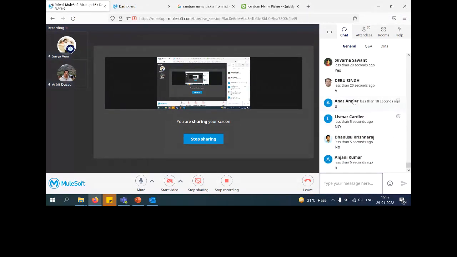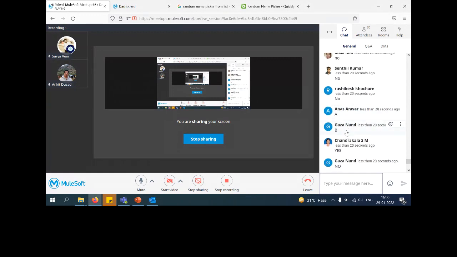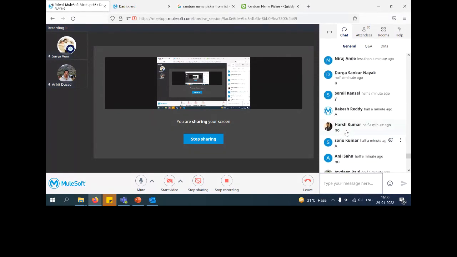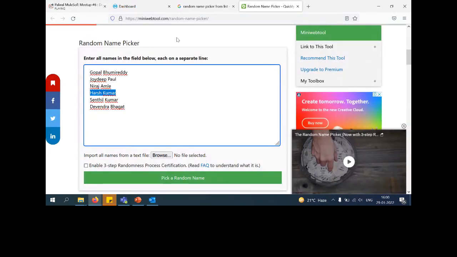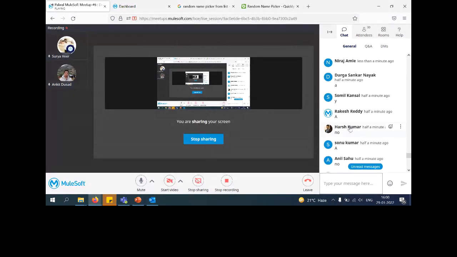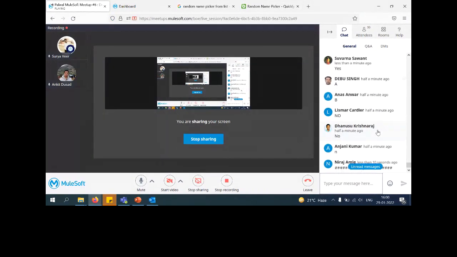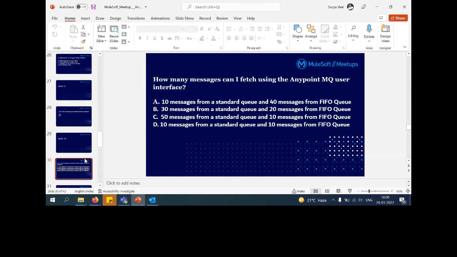I think we have to take Harsh Kumar, who provided no. Harsh's name is already there, so let me pick Anil Sahu. You cannot access queues from multiple locations, guys. Remember this. So the message cannot be shared between regions.